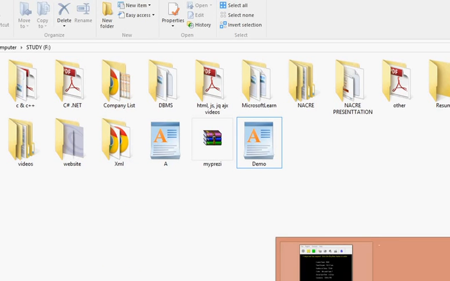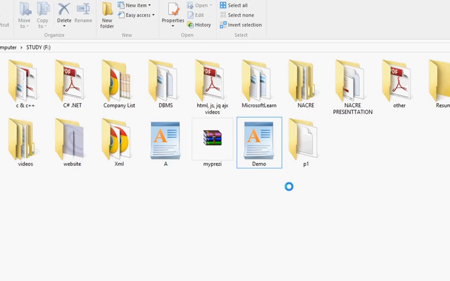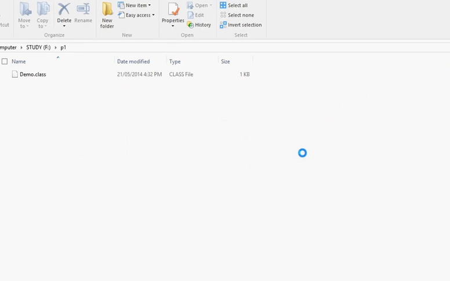How to compile? javac -d . Dot represents the current working directory, then my Java file name, that is Demo.java. File is compiled. After compilation, it will create the package p1 in F drive and my Demo.class.